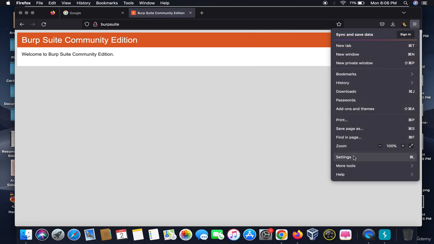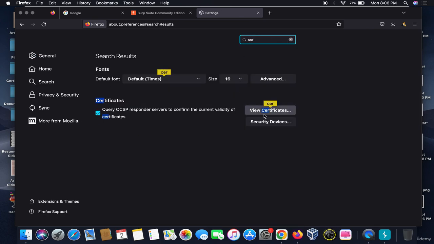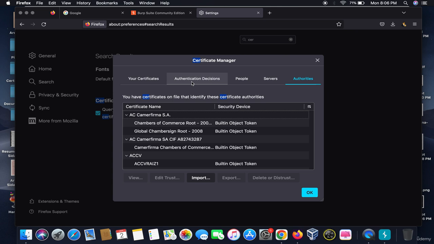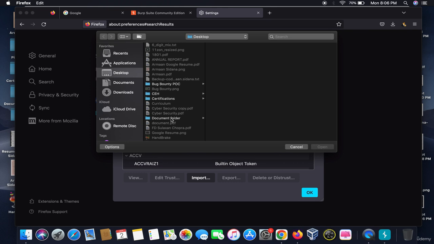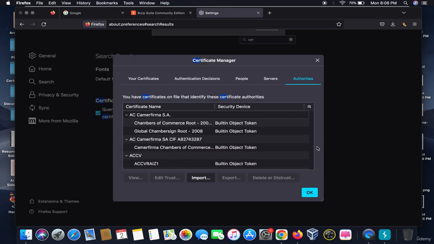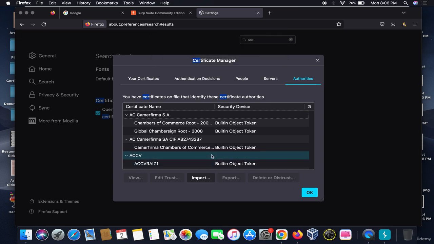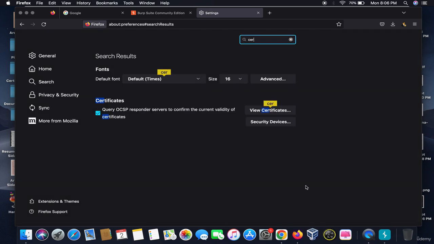Then you go to the settings, to certificates, and view certificates, then to the authorities. You have to import the certificate which we downloaded, the CA cert. It says this certificate is already installed as a certificate authority, as I have already done it, and you click on OK.